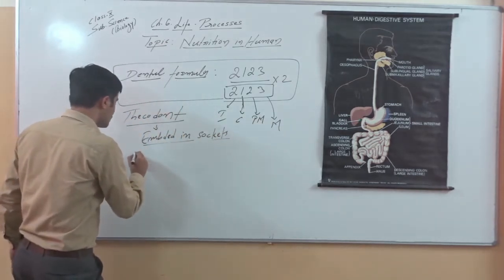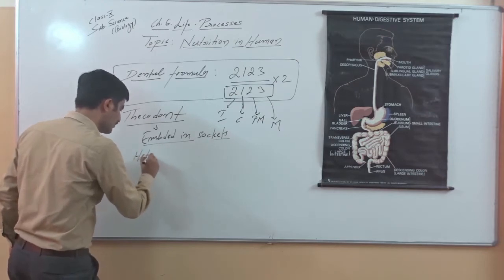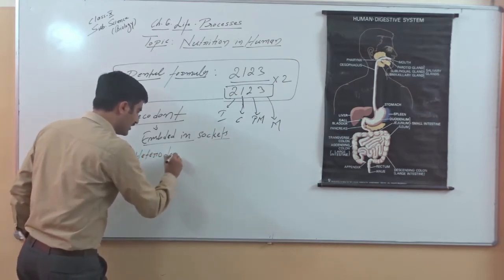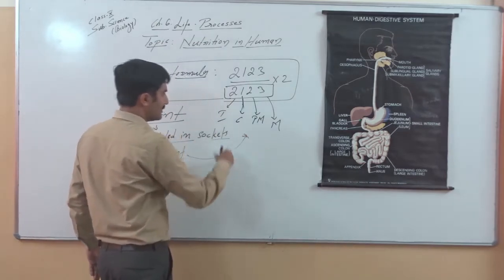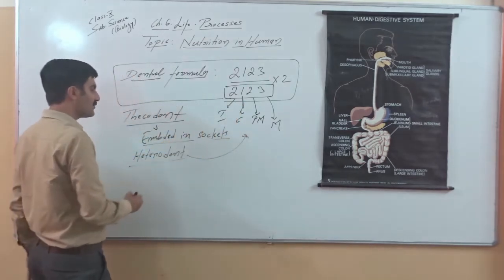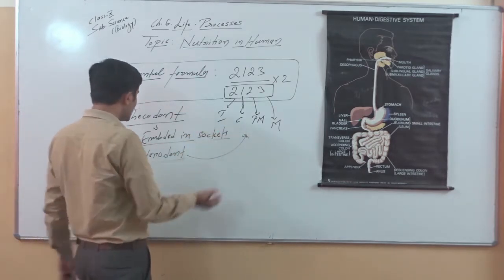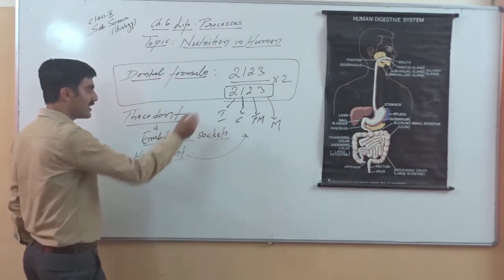Humans also have heterodont teeth. We have a variety of teeth; all teeth are not of the same type. That's why we use the word hetero, which means different types.